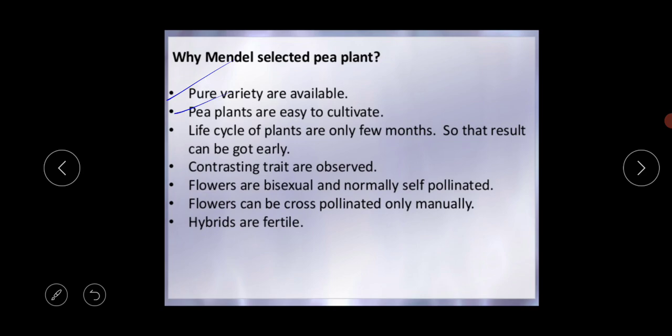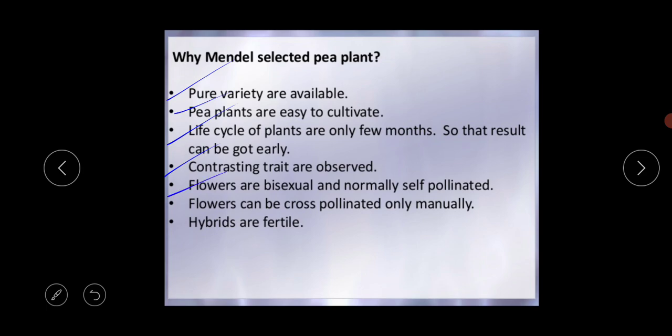Next, pea plants are easy to cultivate. The third point is that the life cycle of the plant is only a few months, so results can be obtained early. The fourth point is that contrasting traits are observed. In our last video, we already discussed the contrasting traits or contrasting characteristics of the pea plant.